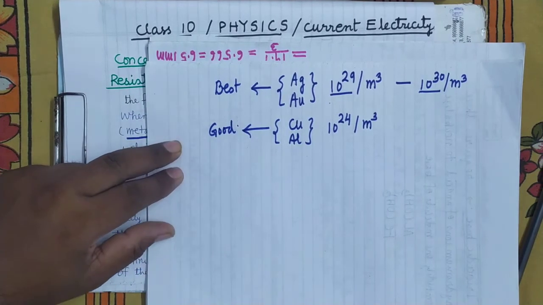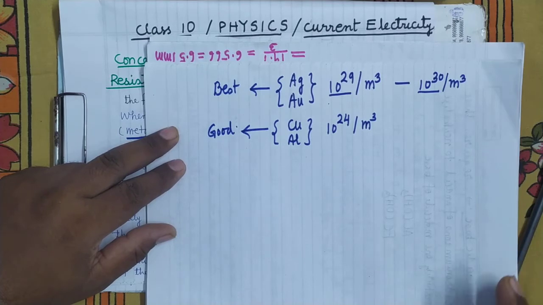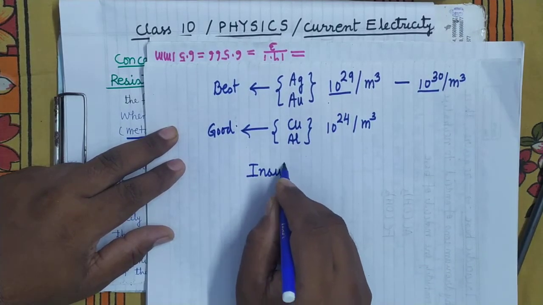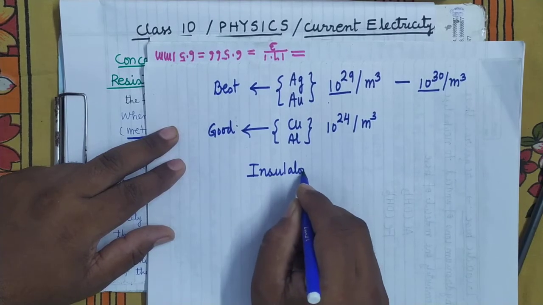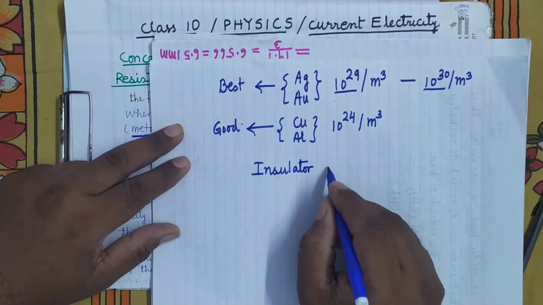So see here, in the insulators there is a negligible concentration of free electrons. Insulators are those substances which do not conduct the electric current at all. For example, wood. It's clear. For example, a plastic wire.